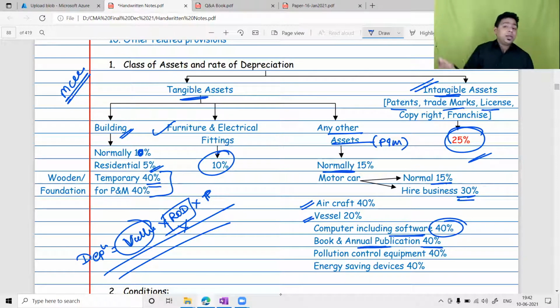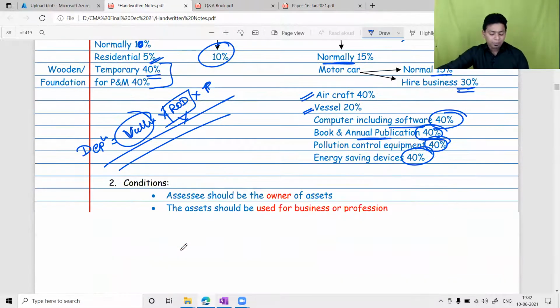Every year you have to buy a new income tax book. That doesn't mean you will throw away last year's books. So they are saying the annual publication, though every year you have to buy a new publication, still the rate of depreciation will be 40%. Pollution control equipment, 40%. Energy saving devices, 40%. This is a list of depreciation rates that you must remember.